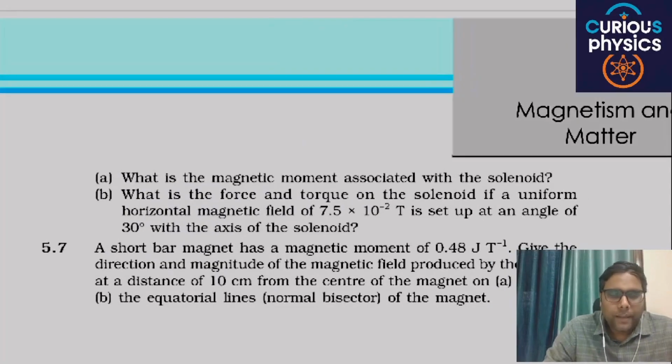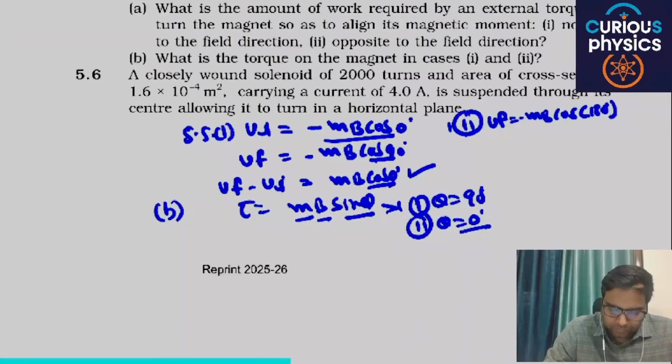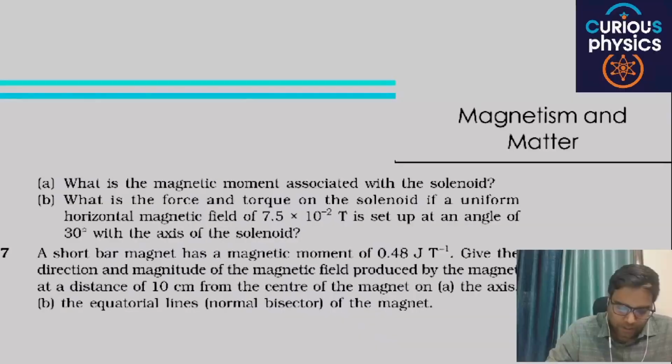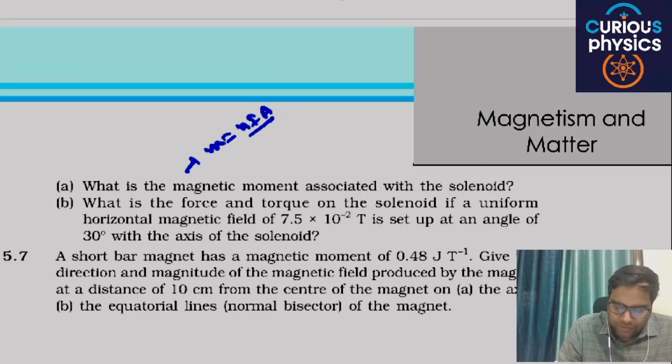For the first part, you have to directly put the formula, magnetic moment is NIA. Everything is given in your question.